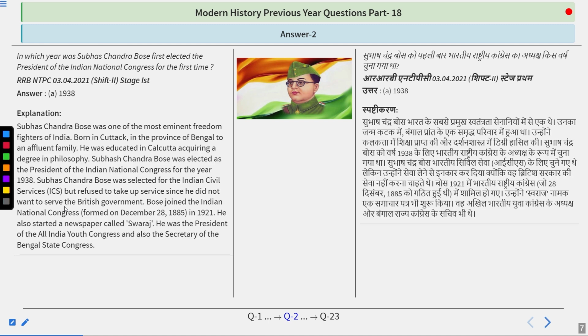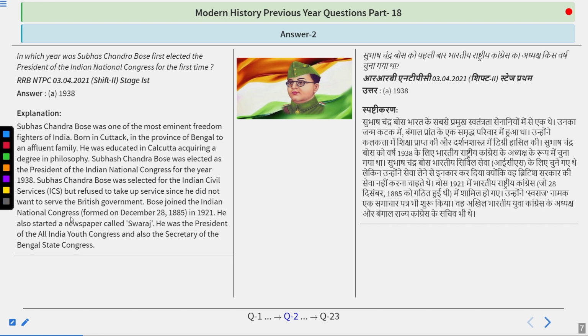Subhash Chandra Bose was one of the most eminent freedom fighters of India, born in Cuttack in the province of Bengal to an affluent family. He was educated in Calcutta, acquiring a degree in philosophy. He was elected as the president of the Indian National Congress for the year 1938. He was selected for the Indian Civil Services but refused to take up the service since he did not want to serve the British government.